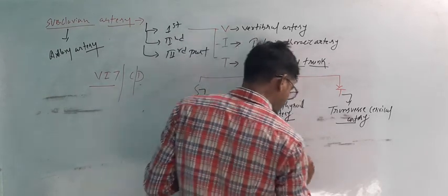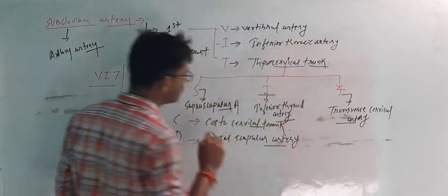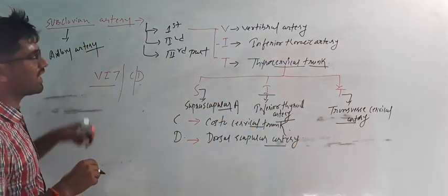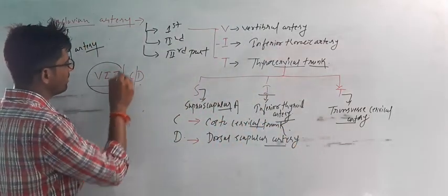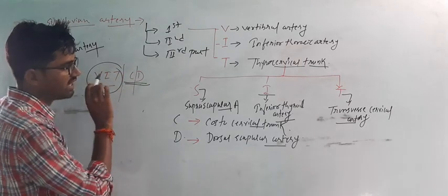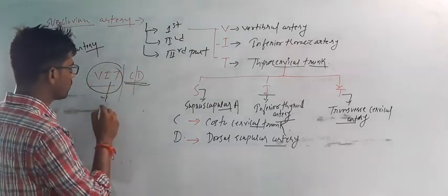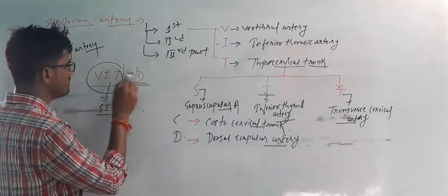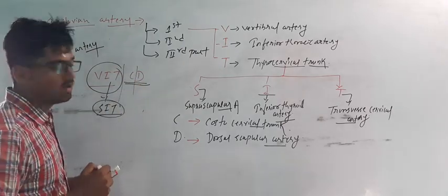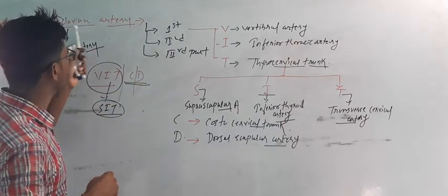So these are the branches of the subclavian artery. You can remember VIT, vitamin C and D, right? SIT, vitamin C and D. This is how you have to remember the subclavian artery branches.